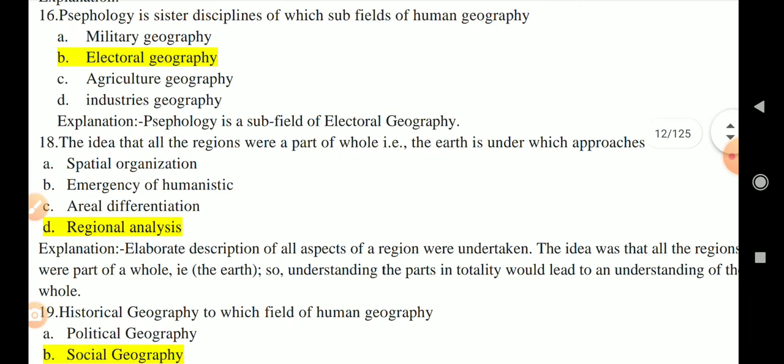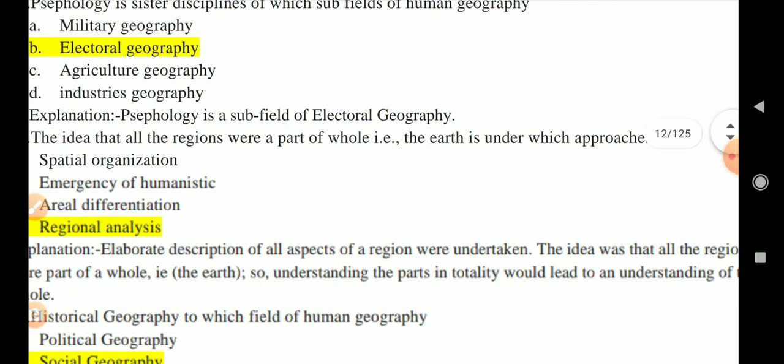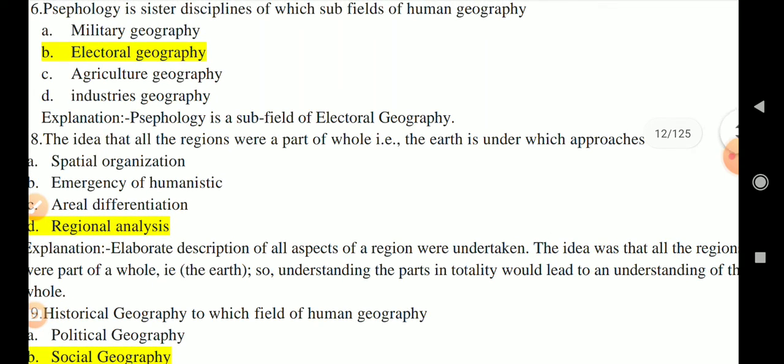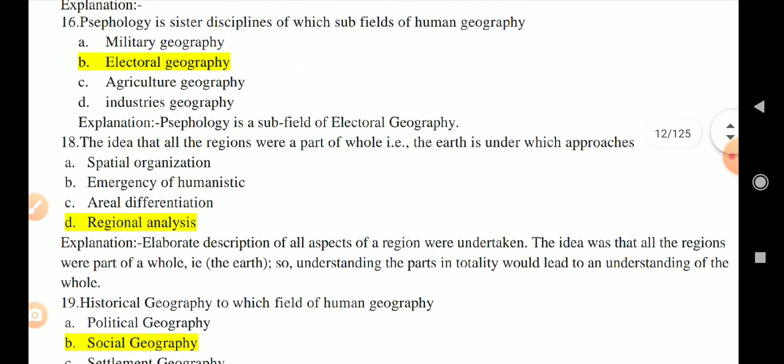Question number 18, the idea that all the regions were part of the whole, that is to say the earth, comes under which approach? So here regional approach is the correct answer. If we regionally divide the world, then we can better understand and study the whole world separately.